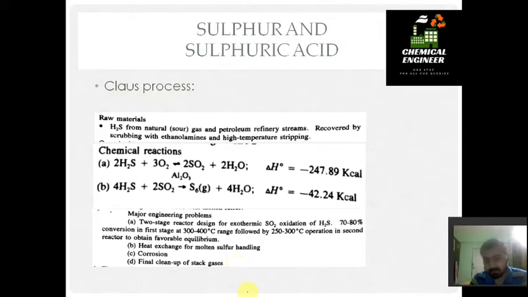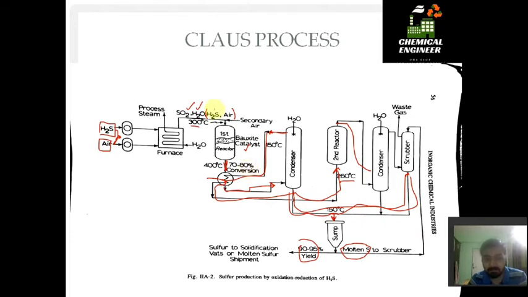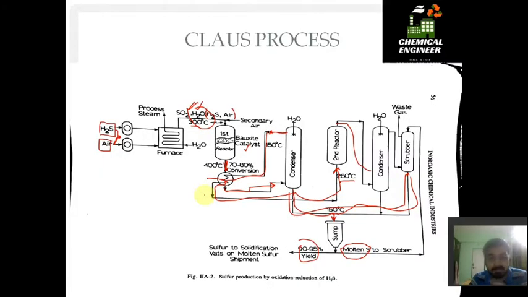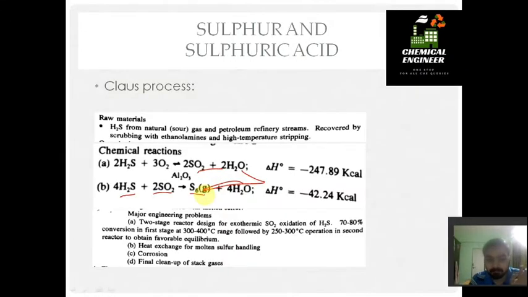So the reactions, these are the main topic for GATE. The reactions that are going on are two reactions. First is the conversion of H2S with O2 to SO2 and H2O, that is occurring in the furnace. So here this reaction is occurring: H2S plus O2 gives SO2 and H2O. And the second reaction, H2S plus SO2 gives sulfur in a gaseous state, is occurring in reactor 1 and reactor 2. Okay, so I hope this process is clear to you.